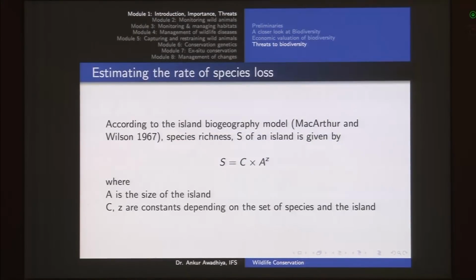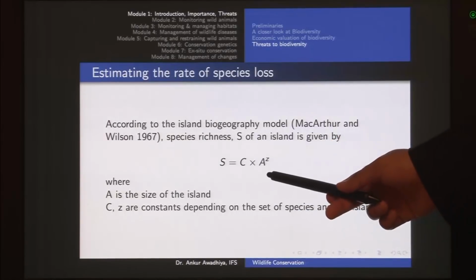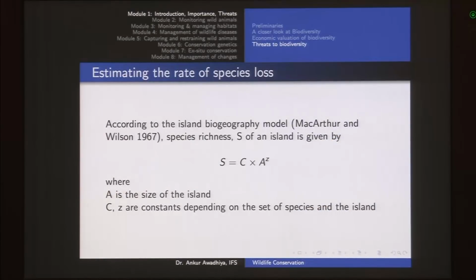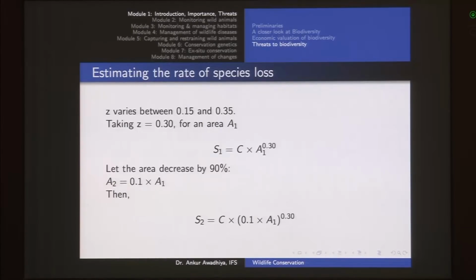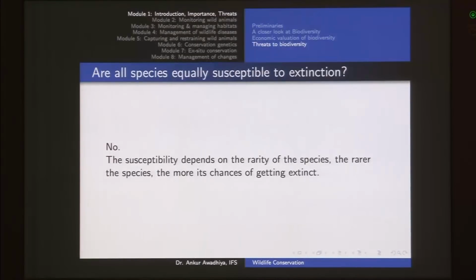Next lecture was on threats on biodiversity, and here we had this formula: S = C × A^Z. So S is the species richness of an island, A is the area of the island, C and Z are some constants that need to be figured out, and this is a very important equation because we used it to figure out the rate of species lost from an area, and we also used it to compute how many species we are losing from our tropical forest. So we are losing as much as 27,000 species per year in a very conservative estimate. So next we talked about the susceptibility of species to extinction.